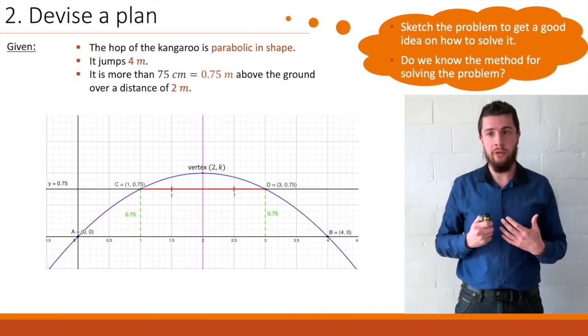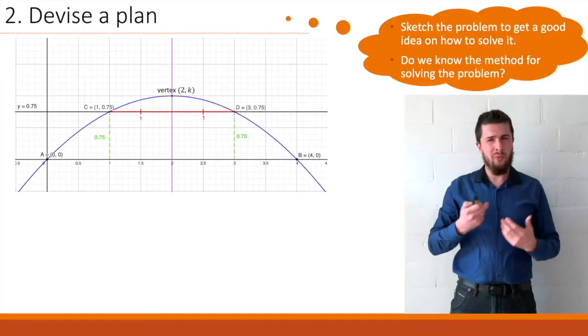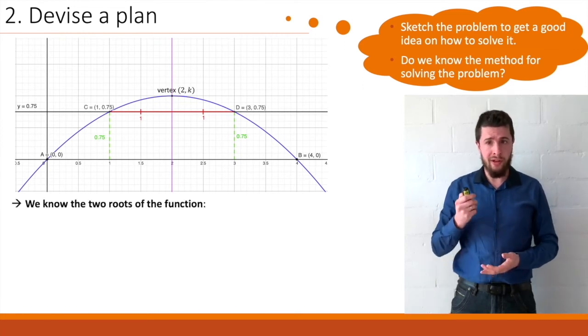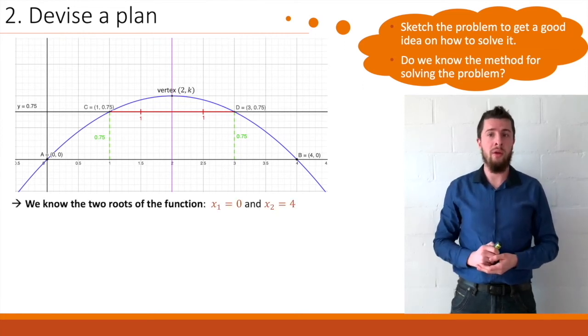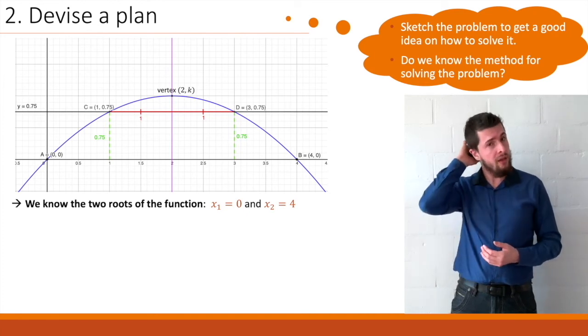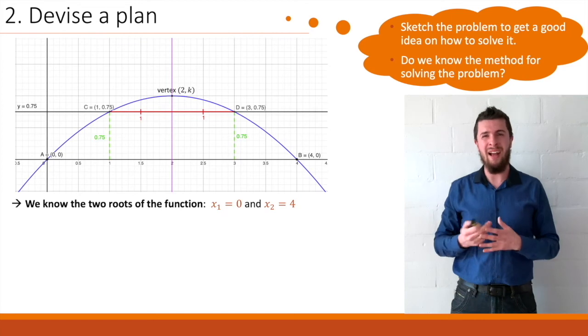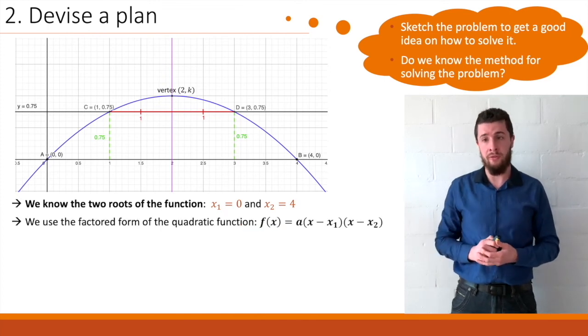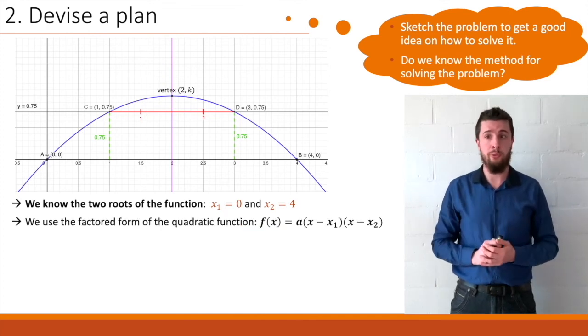So let us summarize this. These 2 roots A and B seem very important. This lets us know that x1 equals 0 and x2 equals 4. Now, thinking about roots, and we don't know the vertex, maybe there's another form we could use. Do we know such a form? Yes, indeed. It is the factored form. That's the one that features the roots.